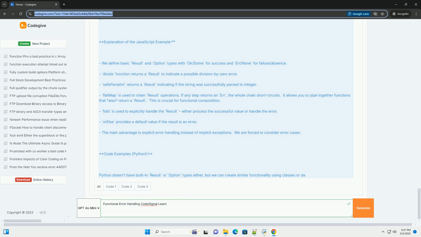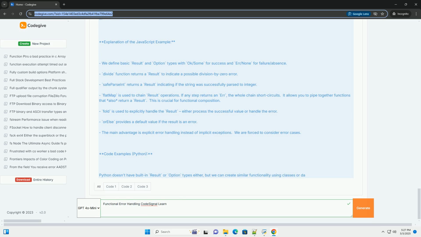Drawbacks. Boilerplate: can require more explicit error handling code than exceptions. You need to define and work with the result or option types. Learning curve: requires understanding functional programming principles and the specific error handling constructs you are using. Performance: the creation of result and option objects can have a slight performance impact compared to exceptions, although this is often negligible.